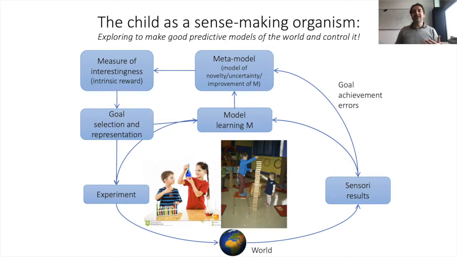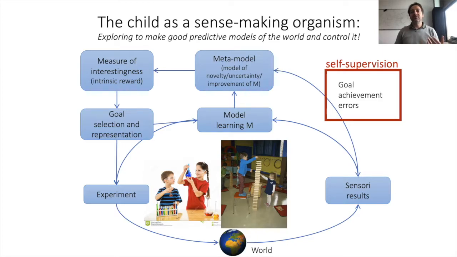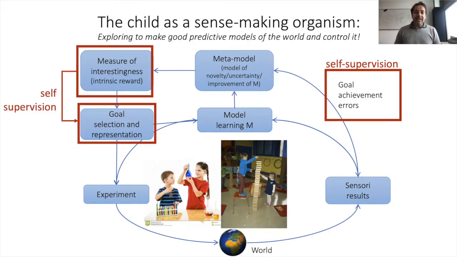So first of all, as they set a goal for themselves, when they try to achieve that goal and to learn how to improve toward that goal, they need to generate internally goal achievement errors. So that's the first form of self-supervision. And then as they set goals and they observe their goal achievement errors, they are going to monitor a number of internal measures to assess the interestingness of pursuing certain kinds of goals.